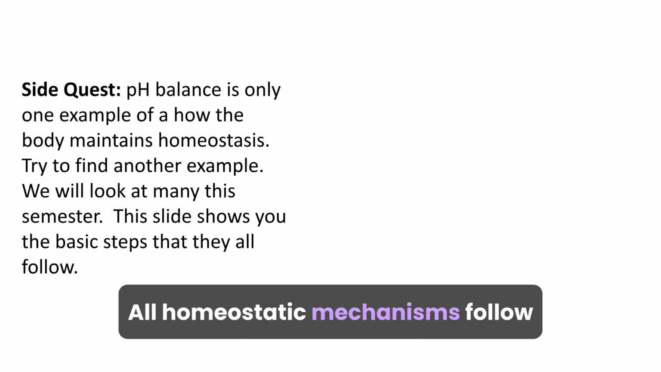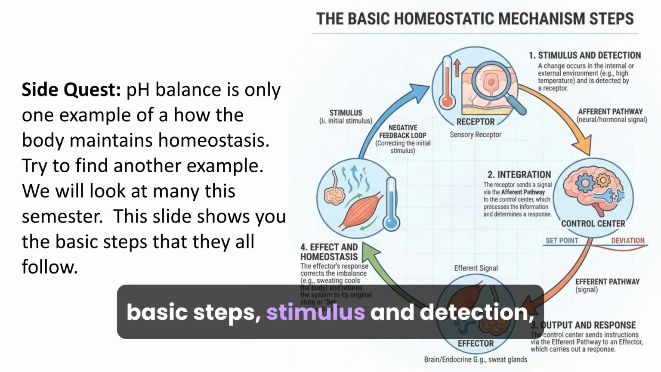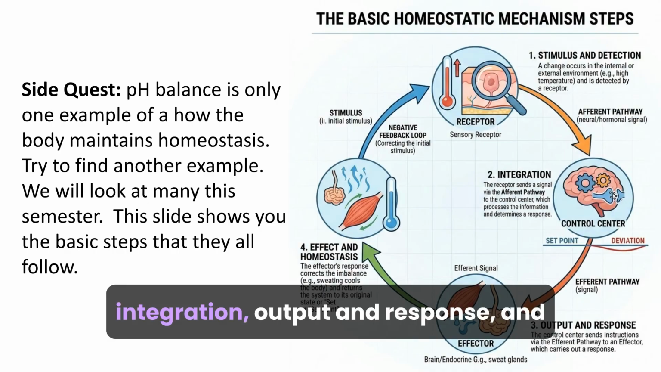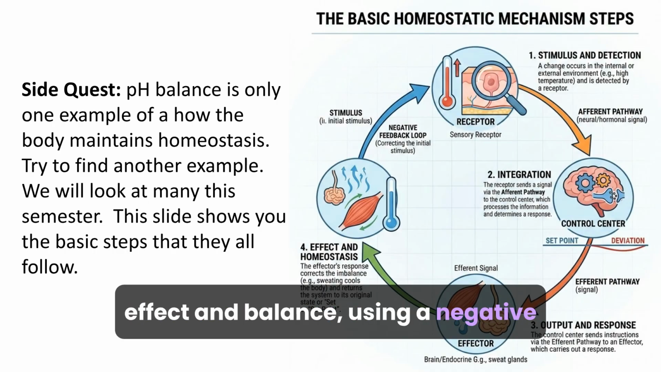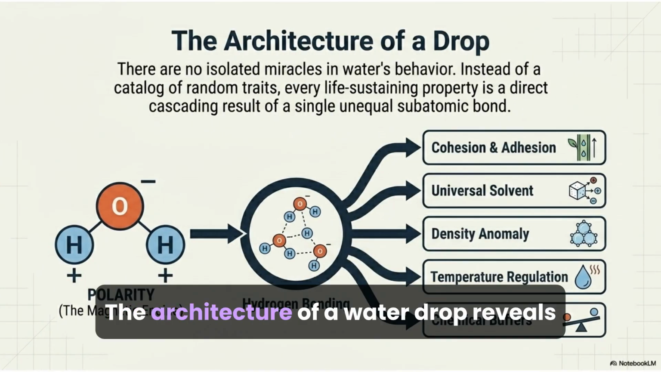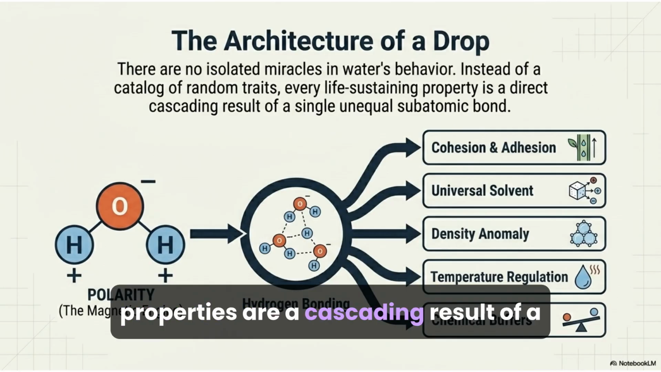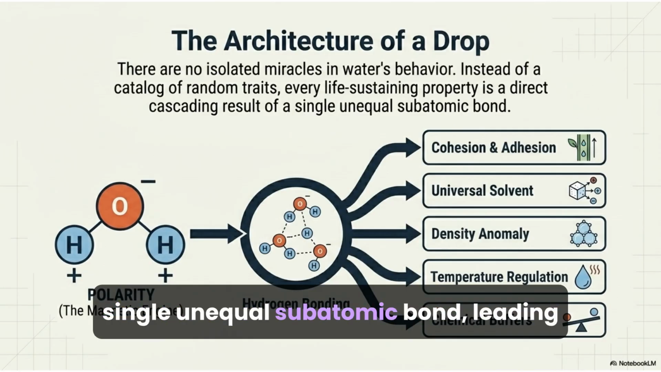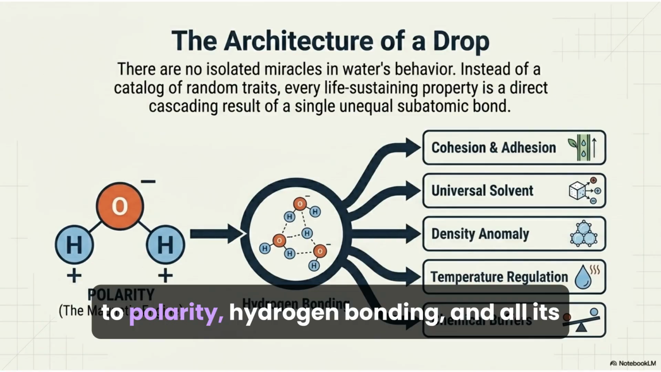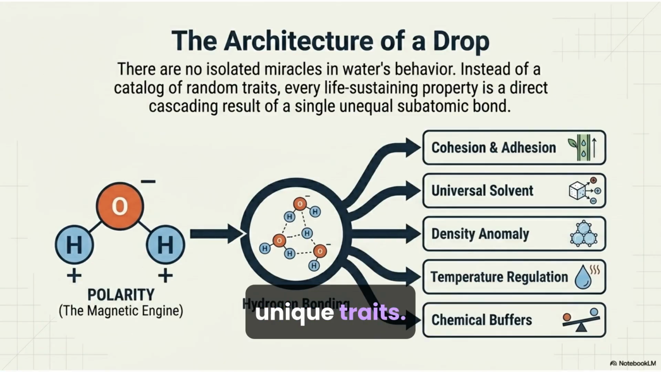All homeostatic mechanisms follow basic steps: stimulus and detection, integration, output and response, and effect and balance, using a negative feedback loop. The architecture of a water drop reveals that all of water's life-sustaining properties are a cascading result of a single unequal subatomic bond, leading to polarity, hydrogen bonding, and all its unique traits.